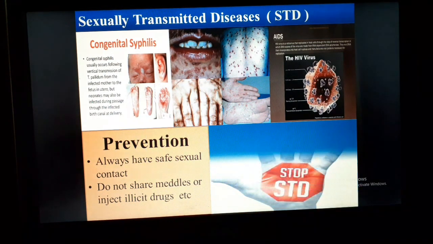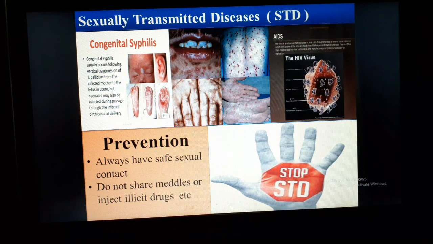And last, what is the prevention of these diseases? Dear students, we can prevent this easily by safe sexual contact. Despite significant efforts, there is no effective vaccine. We can abstain from sex, which obviously has limited appeal, but it absolutely protects against HIV, gonorrhea or syphilis.